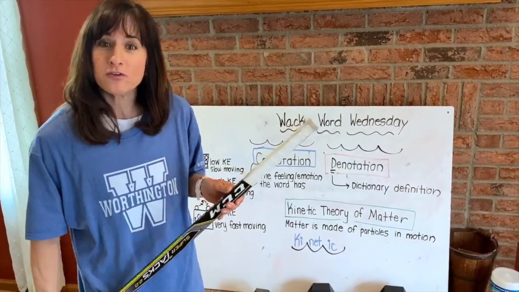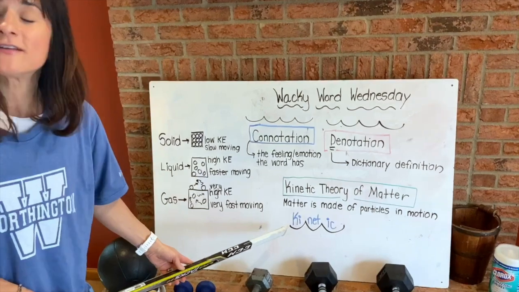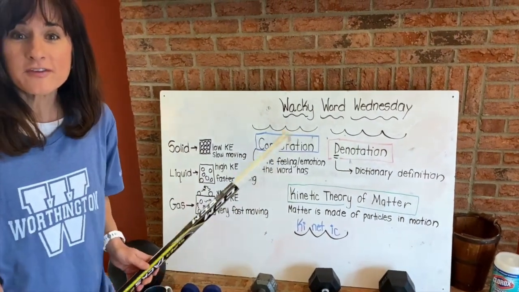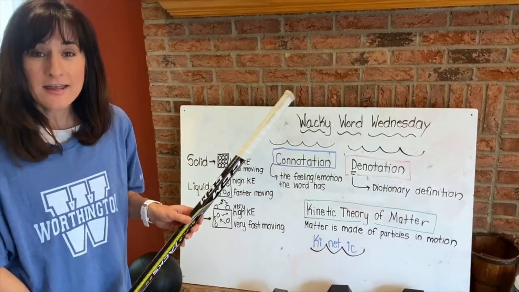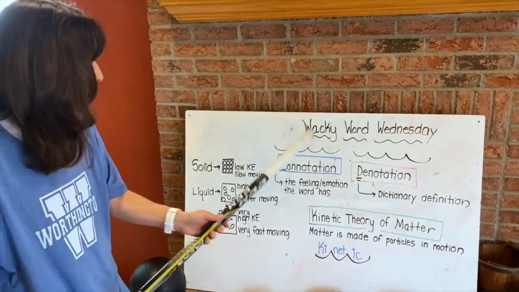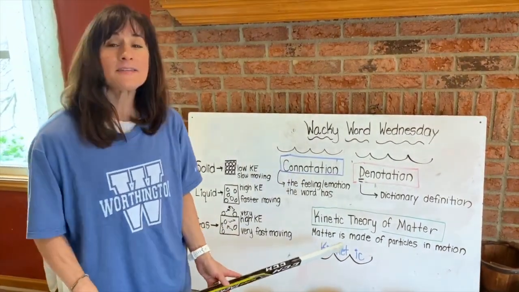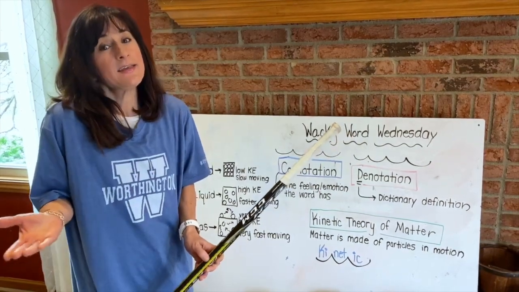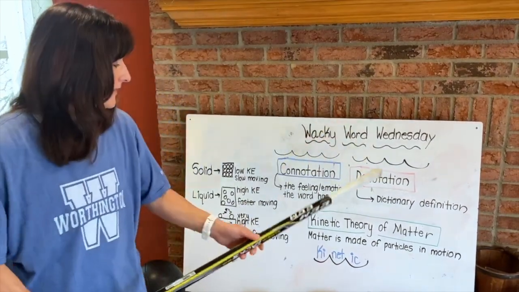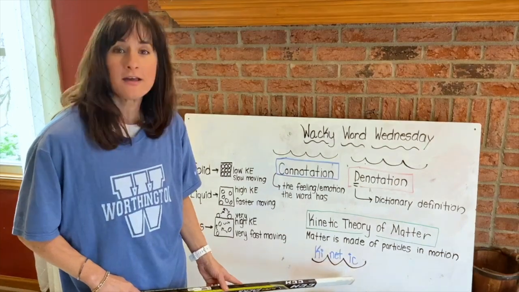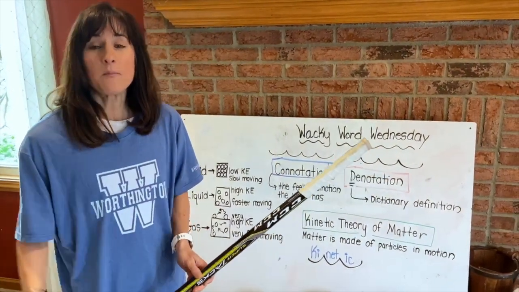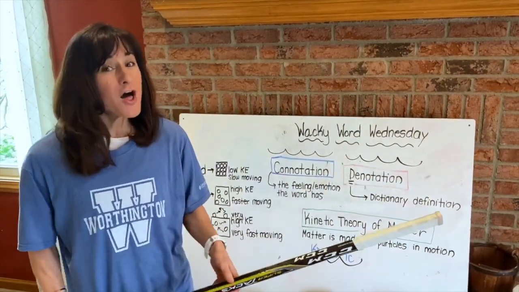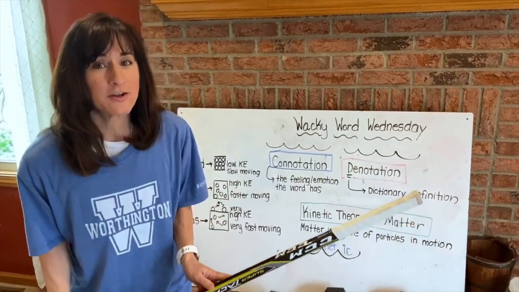The first thing we do is scoop out each syllable and listen for the sounds in it. Kinetic. K is K and I. The next syllable is net. And we know that. N-E-T. And the last syllable is ick. I-C. Put it all together and you have a lot of kinetic energy going on.